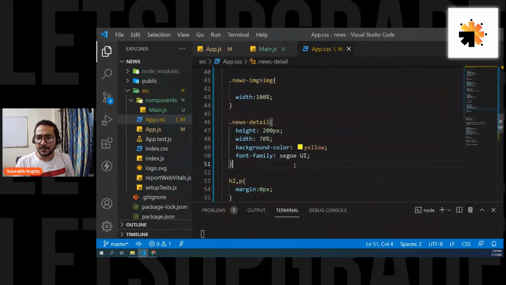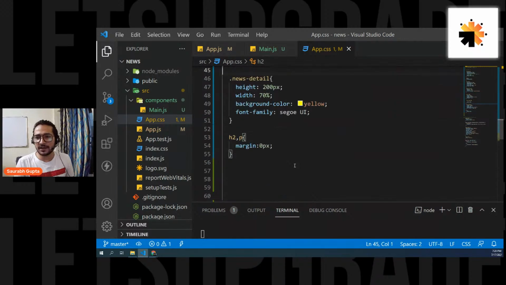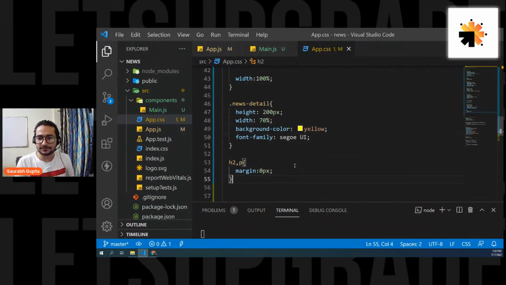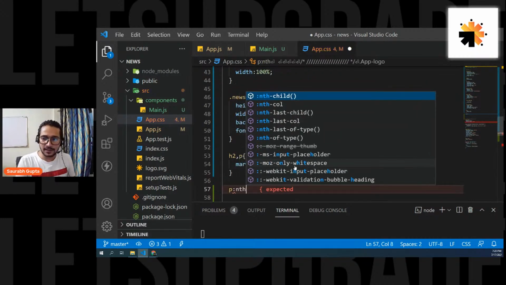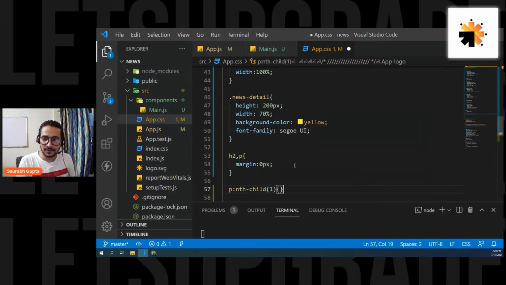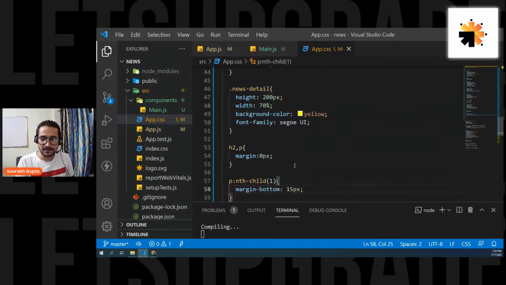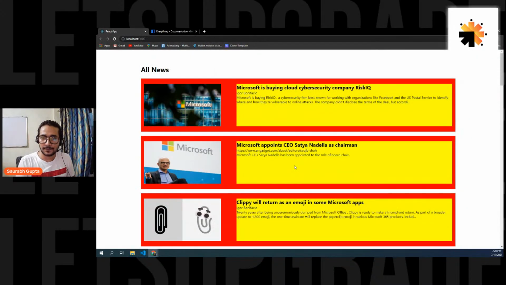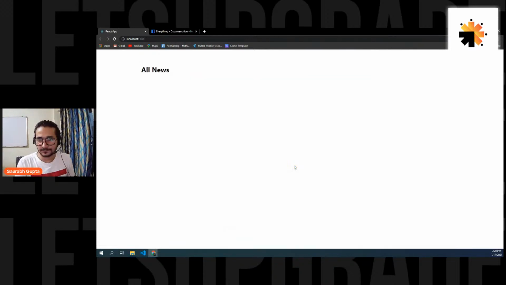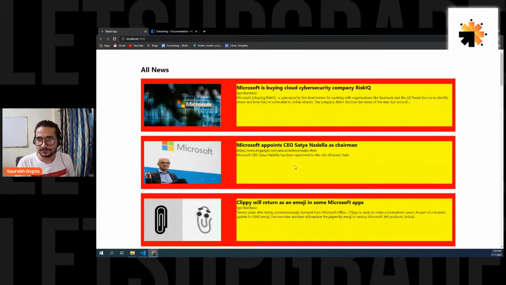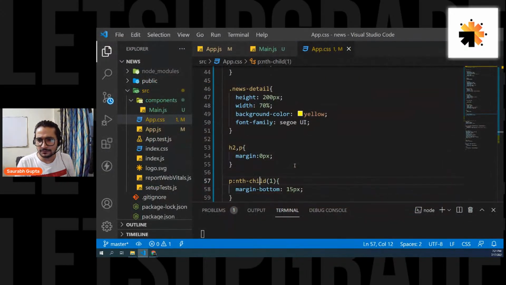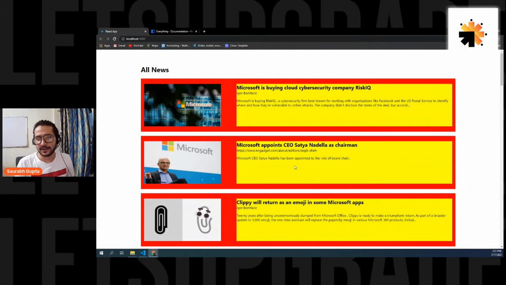Okay. Now what I want is to display the author in a good format. So what I want here is p nth child 1, margin bottom 15 pixel. Let's see if it is working. Come on. No, again. How is that possible? And child 2. Now it will have, yep, perfect. It is having it now.